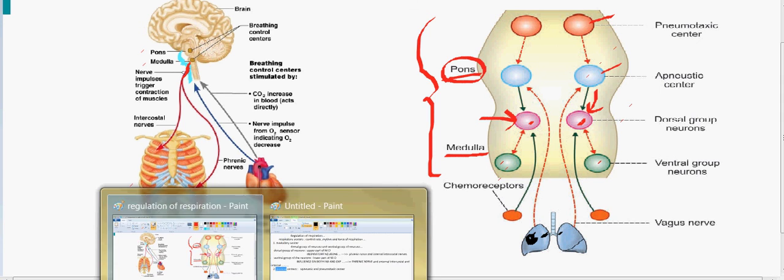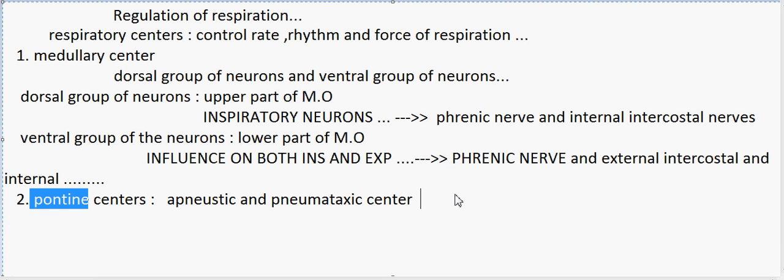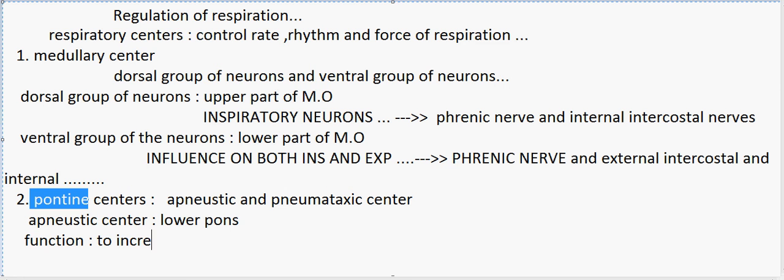So we'll write it down here. The apneustic center is present in the lower pons, and its main function is to increase the depth of the inspiration.